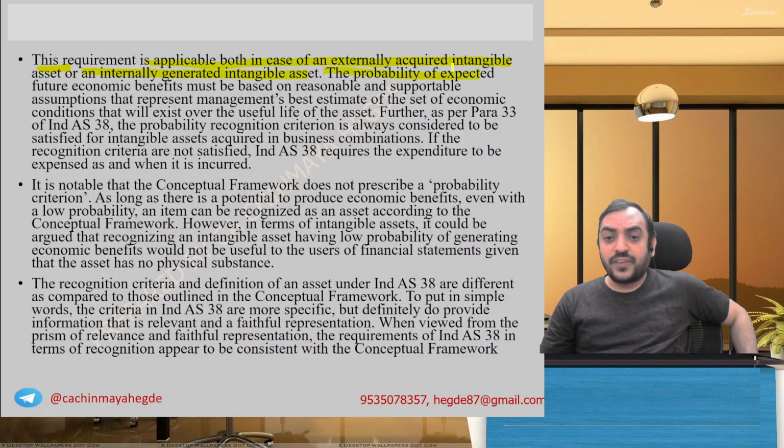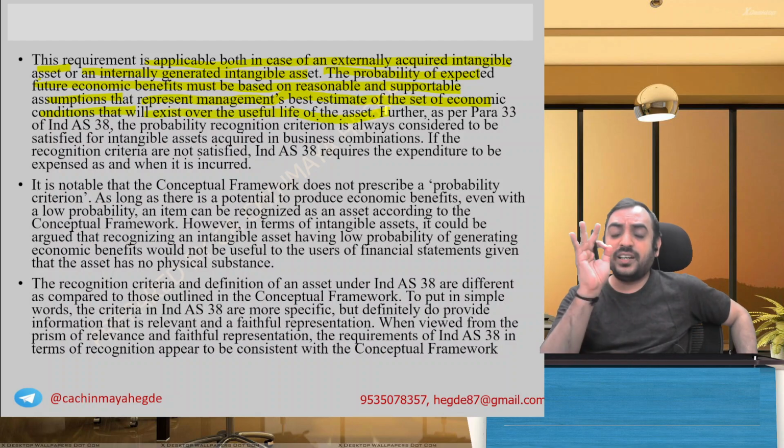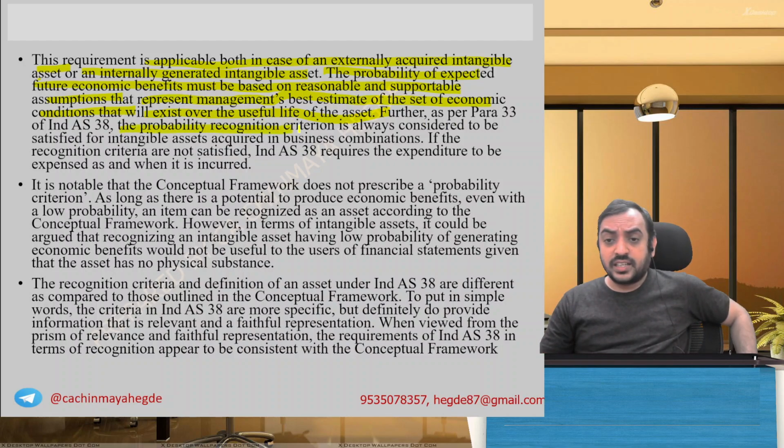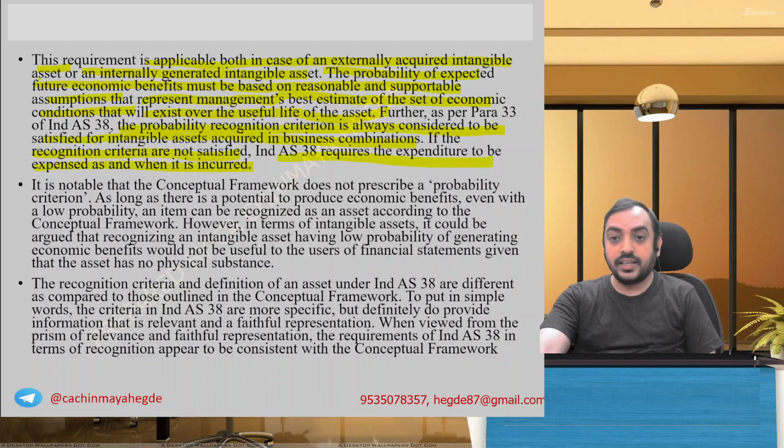The probability of expected future benefits must be based on reasonable and supportable assumptions that represent management's best estimate of the set of economic conditions that will exist over the useful life of the asset, basically as per management's assumptions. Further, the probability recognition criterion is always considered to be satisfied for an intangible asset acquired in a business combination. If recognition criteria are not satisfied, Ind AS 38 requires the expenditure to be expensed as and when it is incurred.